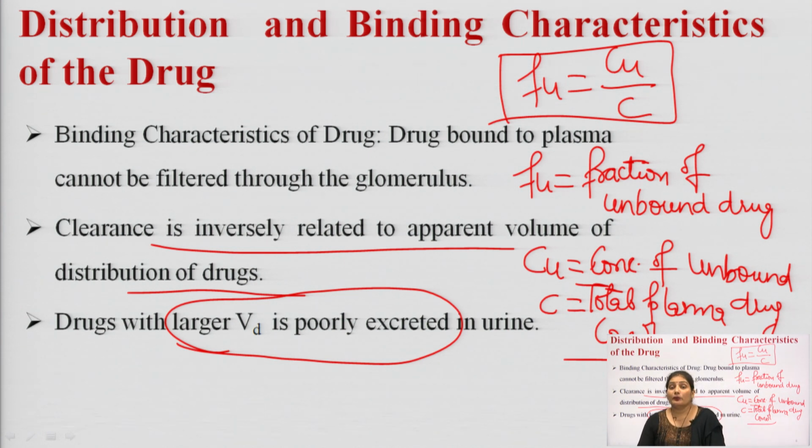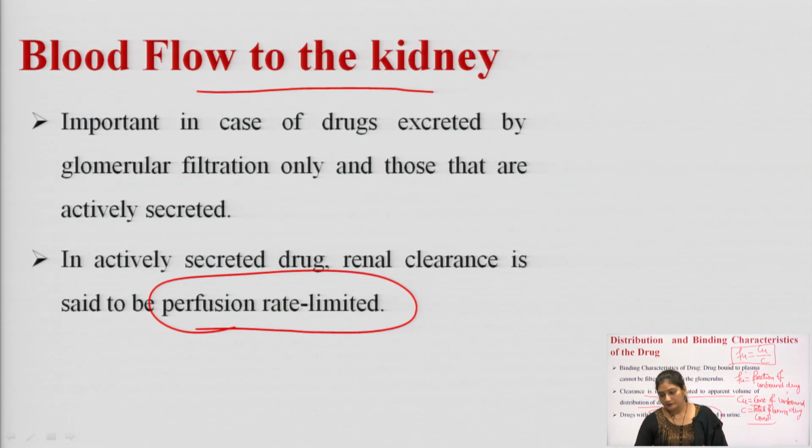Okay. And we can obtain the value of fraction of unbound drug by this formula, that is Fu is equal to Cu upon C. What is Fu? It is the fraction of unbound drug, Cu is the concentration of unbound drug, and C is the total plasma drug concentration. Okay.